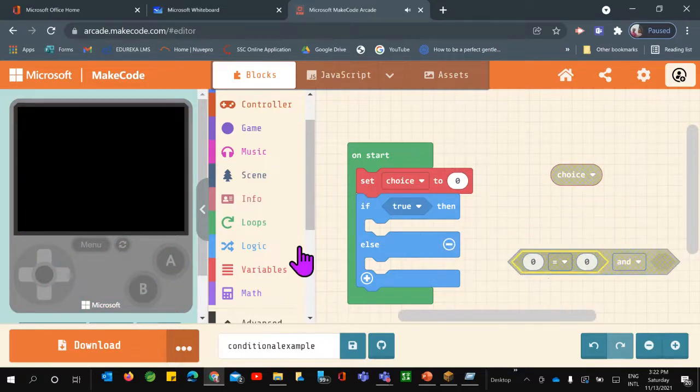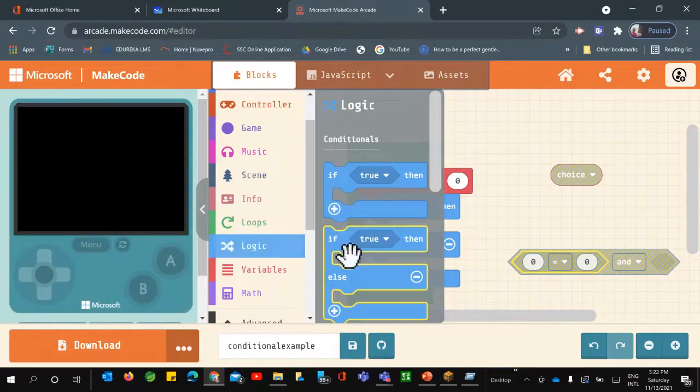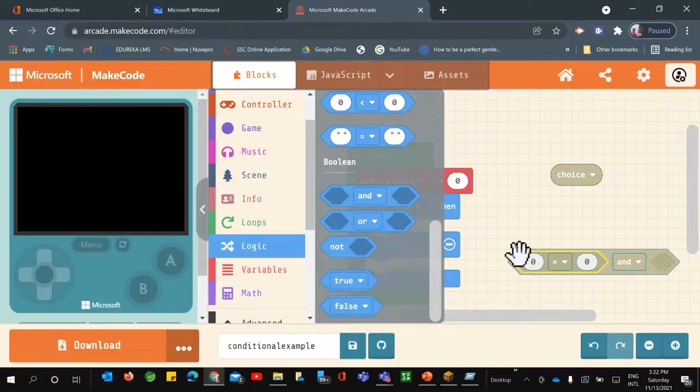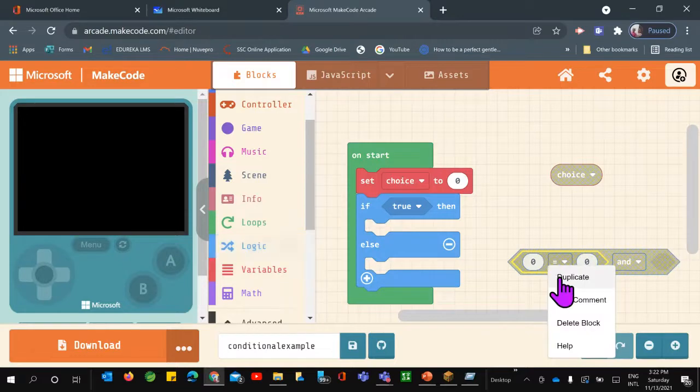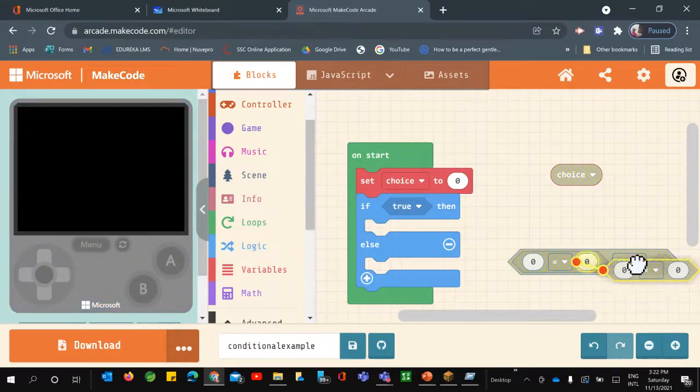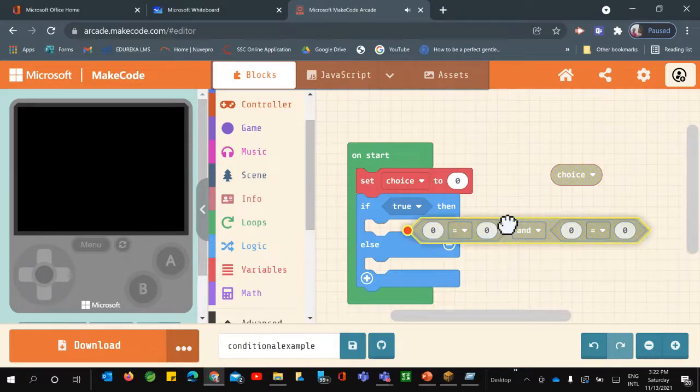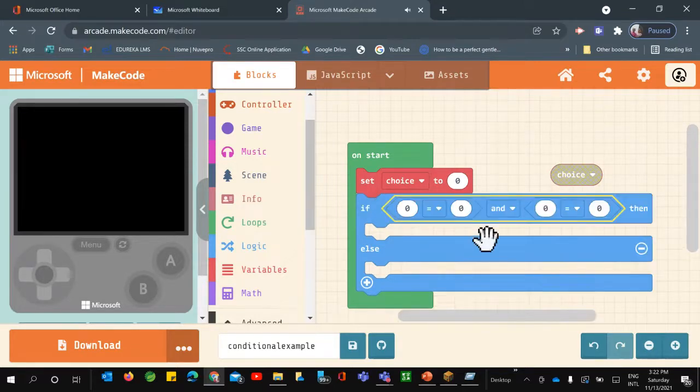Okay. And similarly, I'll just take another comparison, or if you want, you can right click and duplicate it, that is also possible. So this is again one of the good features that we have, and we can just take it. Now I can drag and drop it here. So now you see here we have these two conditions, right?